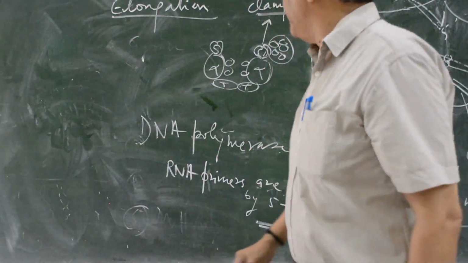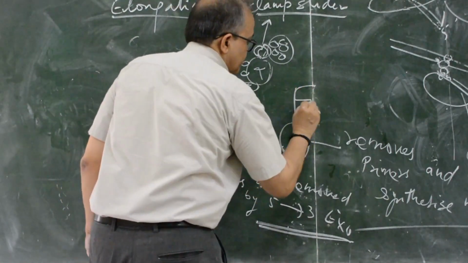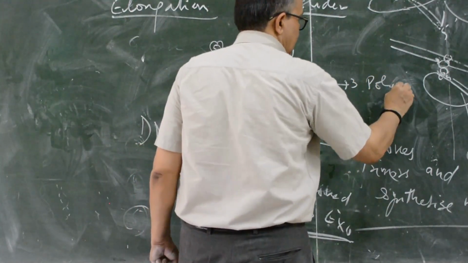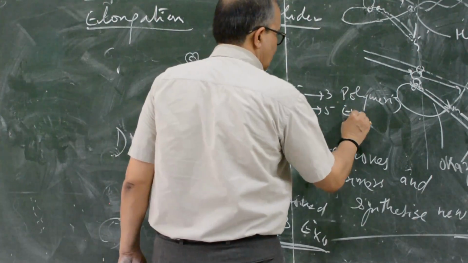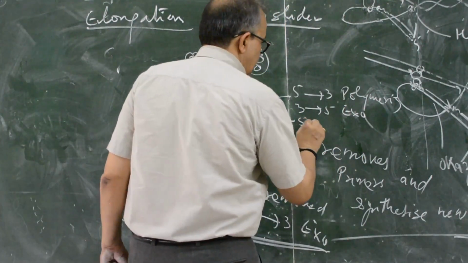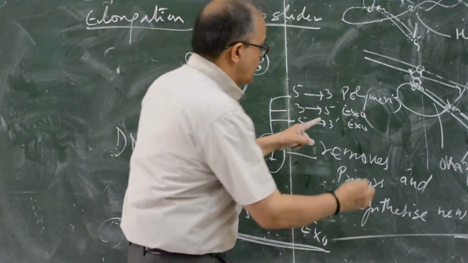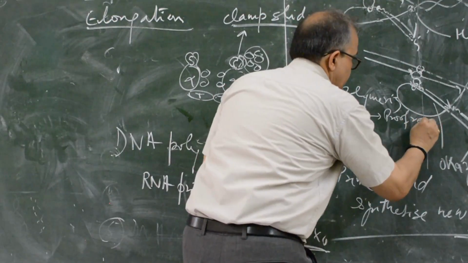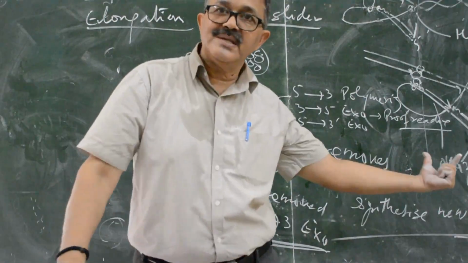I have told you, DNA polymerase 1 has 3 activities: 5 to 3 polymerization, 3 to 5 exonuclease, and 5 to 3 exonuclease. I have told you this exonuclease is for proofreading and correction of 1 or 2 nitrogen bases.